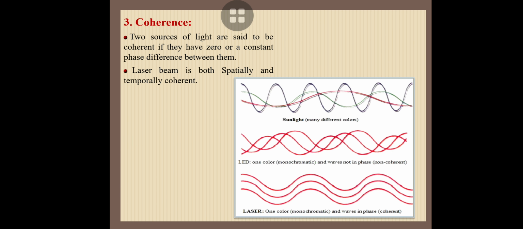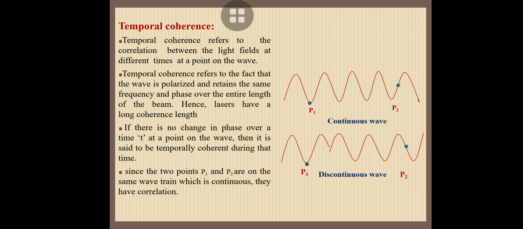The next one is coherence. We know that two sources of light are said to be coherent if they have zero or constant phase difference between them. That we call coherence. A laser beam is both spatially and temporally coherent.